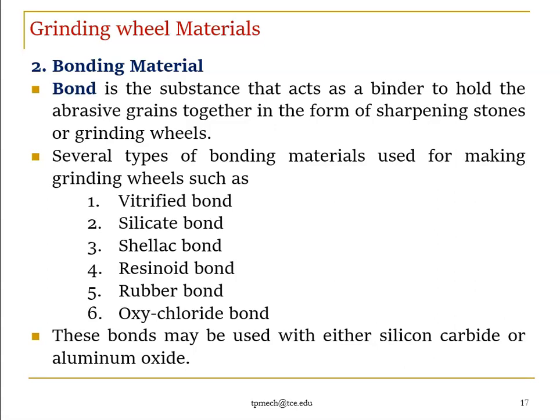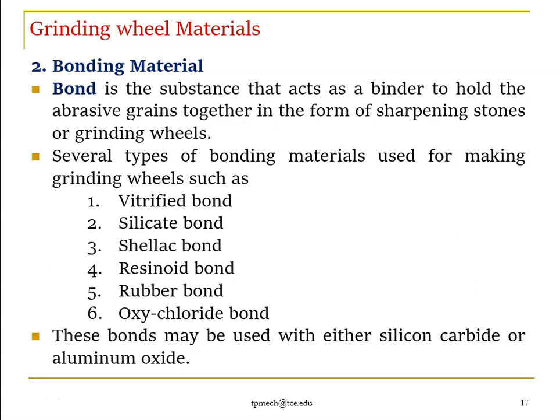Now we go on to the other ingredient of the grinding wheel, which is the bonding material or binding material. A bond is a substance that acts as the binder to hold the abrasive grains together in the form of sharpening stones or grinding wheels. So a bond is a substance, one material.